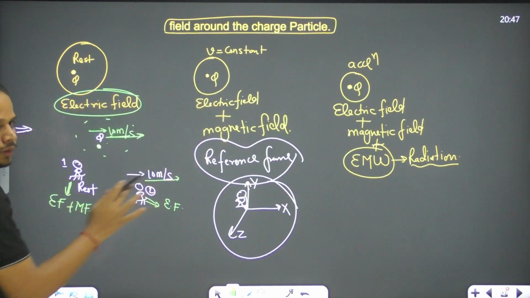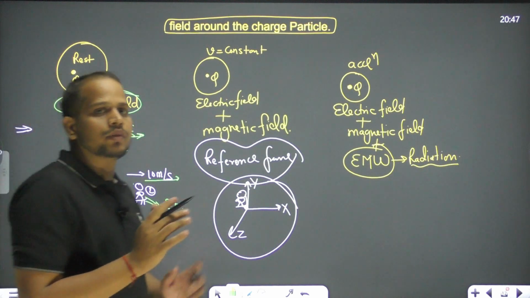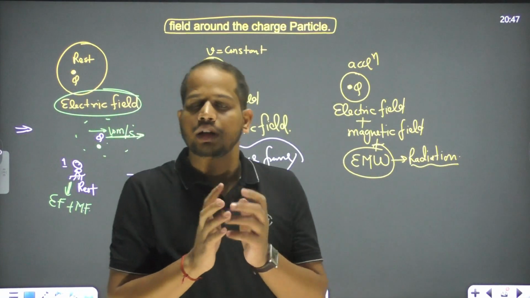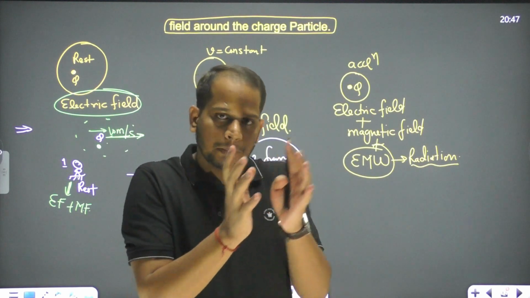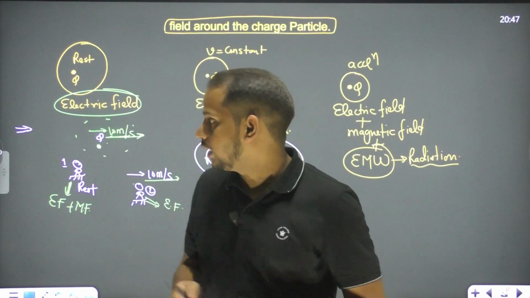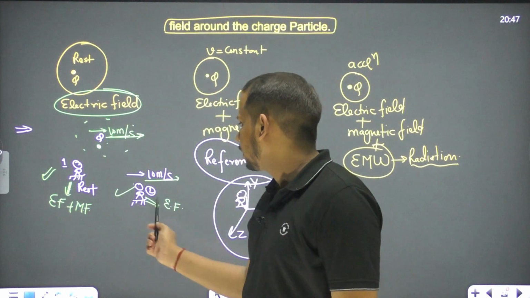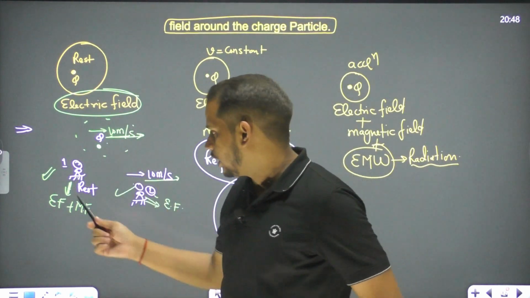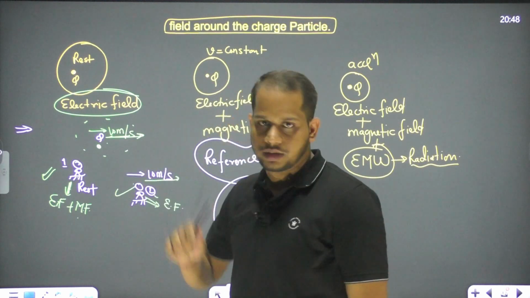This thing is relative, and it depends upon the reference frame. But when we are dealing with the combined electric and magnetic field, that is frame independent, right? But when we are taking the electric field and magnetic field separately, then these things depend upon the reference frame. Like you can see, observer 1, I mean frame 1 and frame 2, both things are different. There is electric plus magnetic and there is only electric. So this is a relative term here, right?